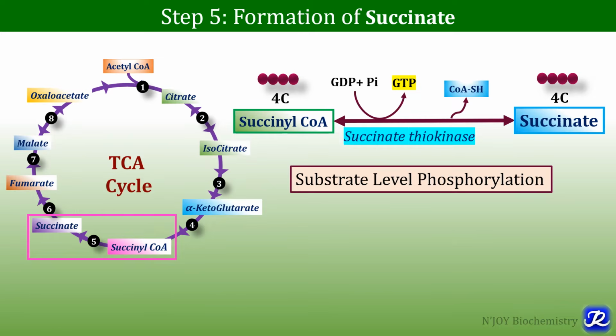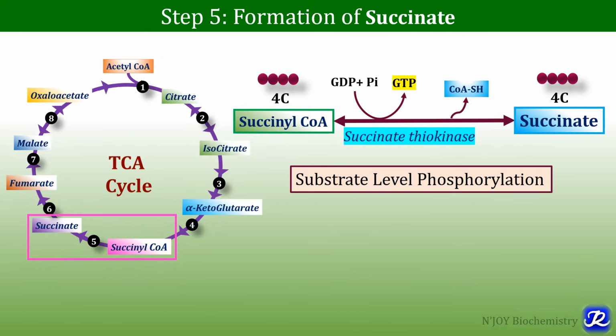There is formation of energy without involvement of electron transport chain, and this is called substrate level phosphorylation. So TCA cycle has one reaction where there is formation of GTP, the conversion of succinyl-CoA to succinate, and this is the example of substrate level phosphorylation.